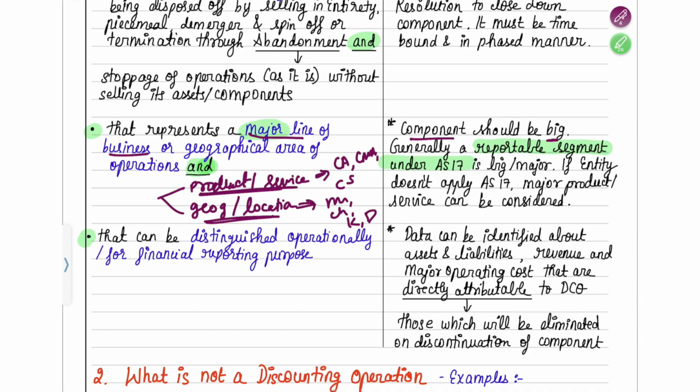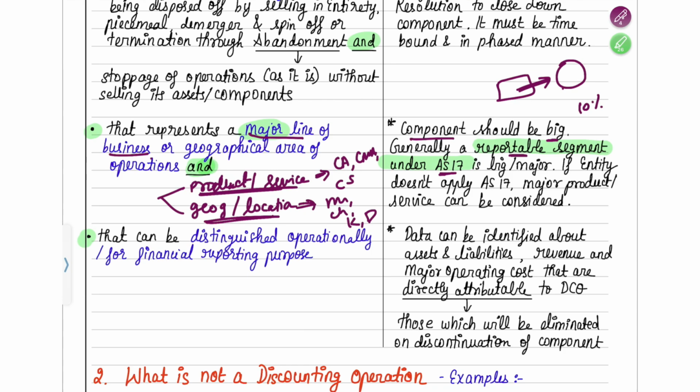In AS 17, you would have read the 10% criterion, where the revenue of that particular component or division is 10% or more of the total revenue of the firm. Likewise you have two to three criteria there. If any one of them is fulfilled, it becomes a reportable segment under AS 17. If you don't know, please go and watch my AS 17 video so you get a better idea about it.